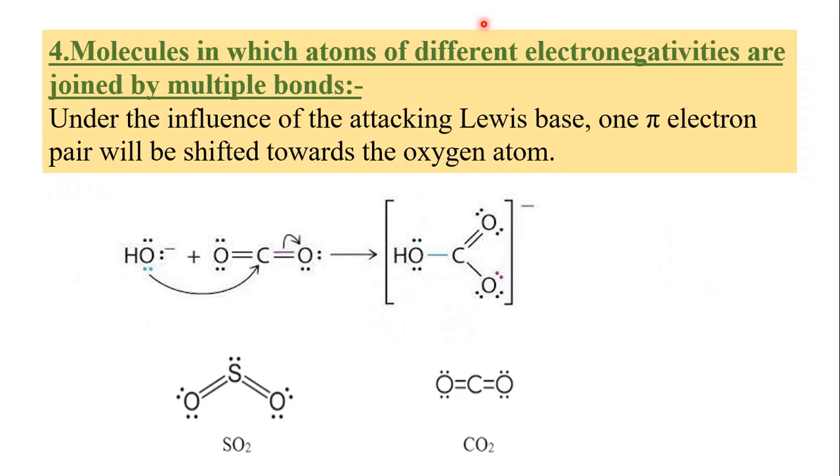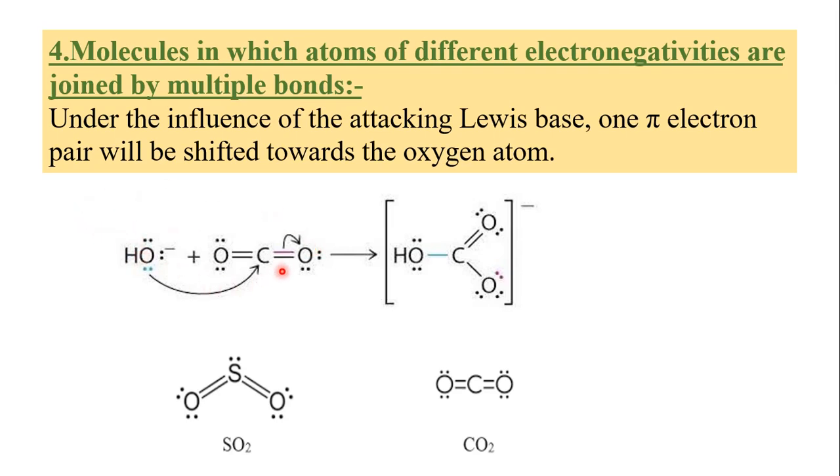And the fourth type of Lewis acid, that is molecules in which atoms of different electronegativities are joined by multiple bonds. Here is an example of carbon dioxide. Formula of carbon dioxide, CO2. C double bond O, joined by multiple bond. In presence of the Lewis base, one pi bonded electron from this carbon-oxygen bond shifts towards oxygen, that is the more electronegative atom, and